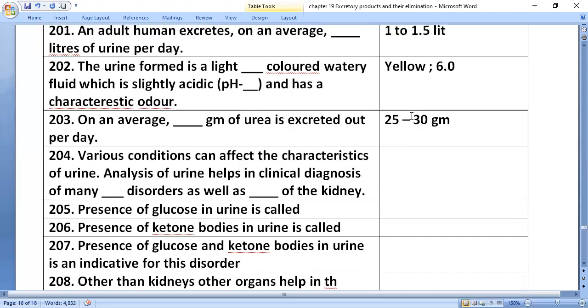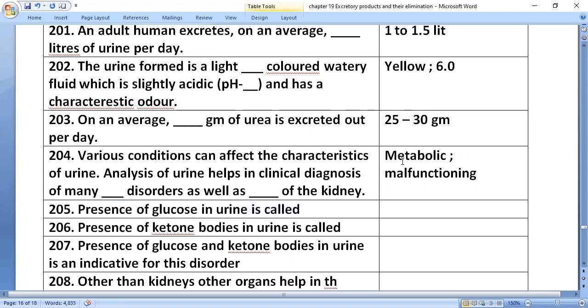Various conditions can affect the characteristics of urine. Analysis of urine helps in clinical diagnosis of many metabolic disorders, as well as malfunctioning of the kidney.